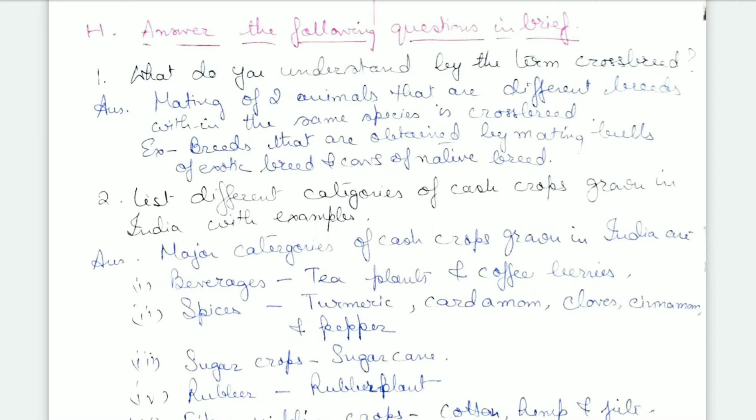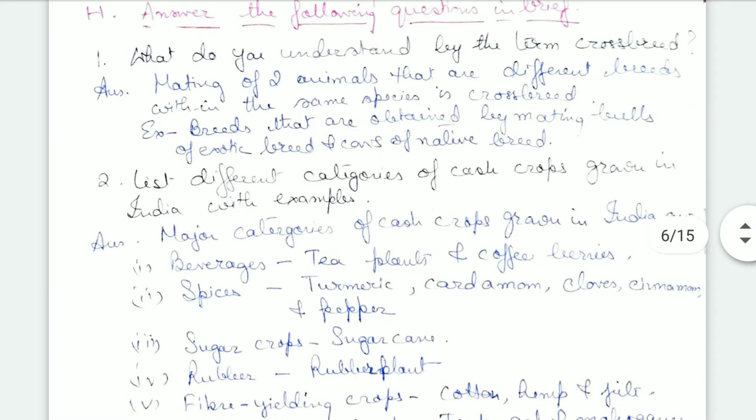So, what do you understand by the term crossbreed? It is the mating of two animals that are of different breeds within the same species, that is crossbreed. For example, breeds that are obtained by mating bulls of exotic breed and cows of the native breed. When these two animals are mated, the breed that is obtained is known as crossbreed.